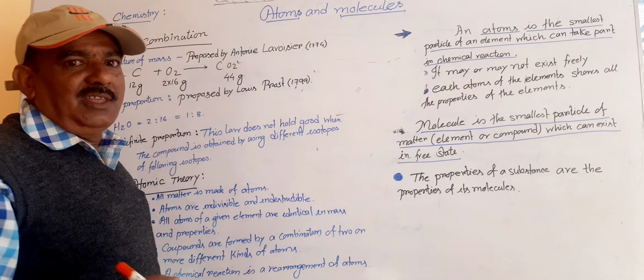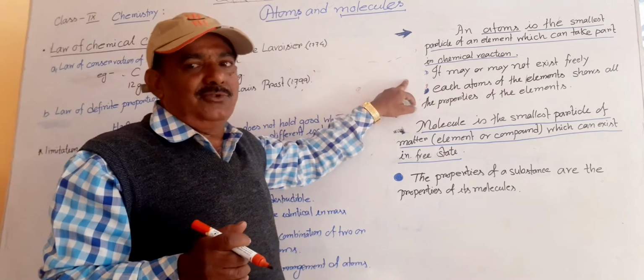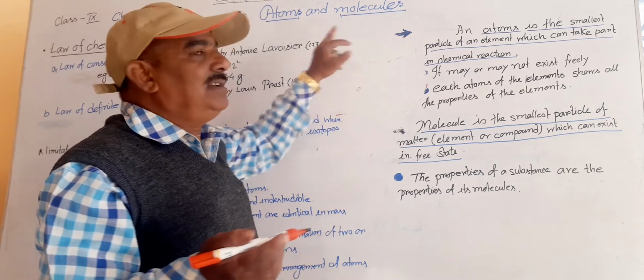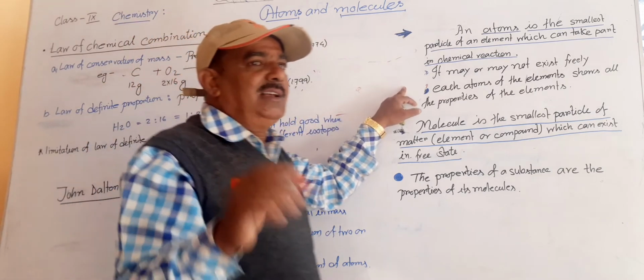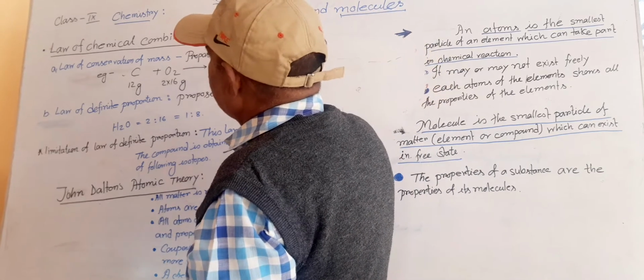Suppose that if atoms could be created, then what happens? Reactant and product mass should be different. But the mass is not different, which means after the reaction and before the reaction, the elements are the same. That's why the mass is the same. So there is conservation of mass.